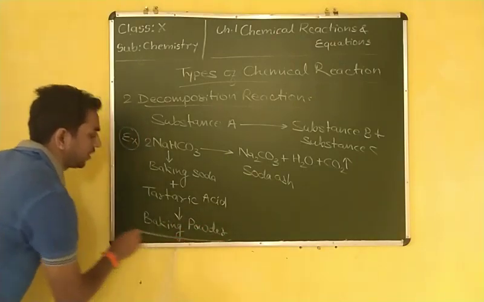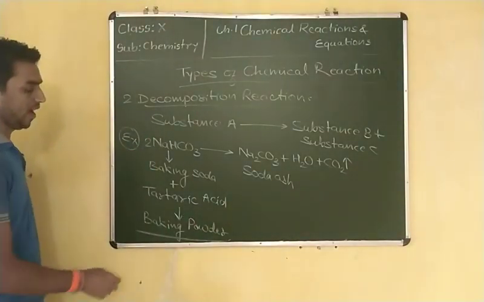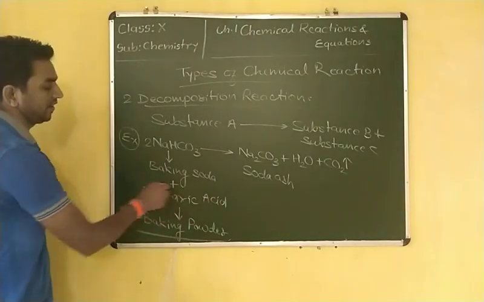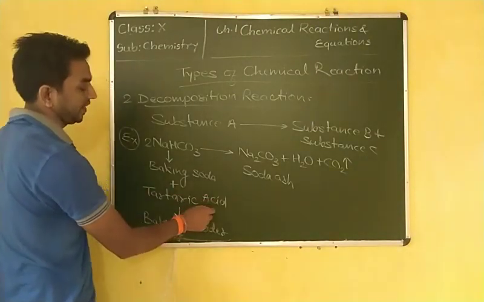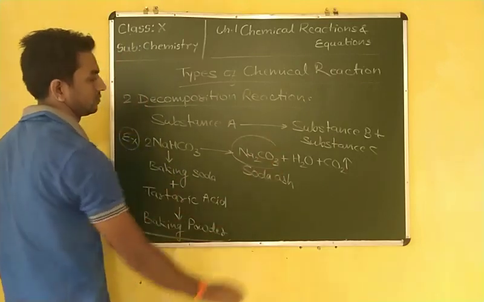That baking powder is used in the preparation of cake and bread. It means baking soda is a component of this baking powder. Why is tartaric acid used? Because tartaric acid is helpful in the removal of the soda ash.